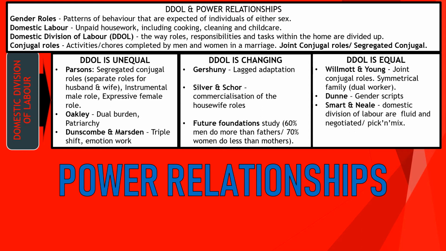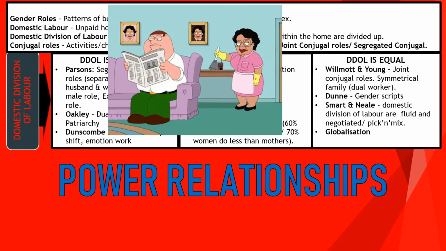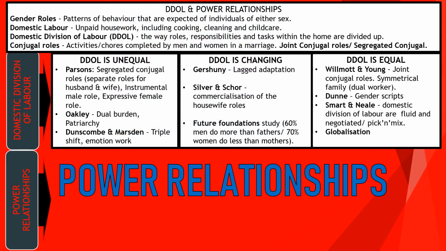Smart and Neale talked about domestic division of labour becoming fluid and negotiated, and we were able to pick and mix those. So again, all highlighting change is happening. And globalisation, so the outsourcing of domestic work to cleaners, gardeners, chefs. That's an odd one for saying it's equal, because you're outsourcing the work to someone else.